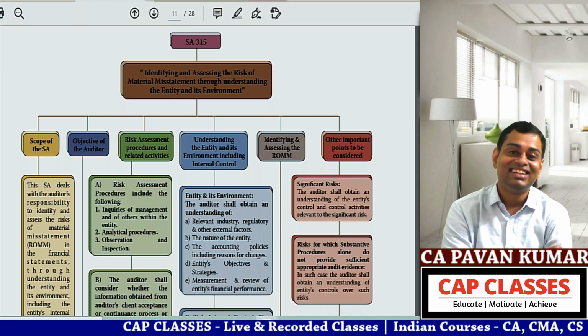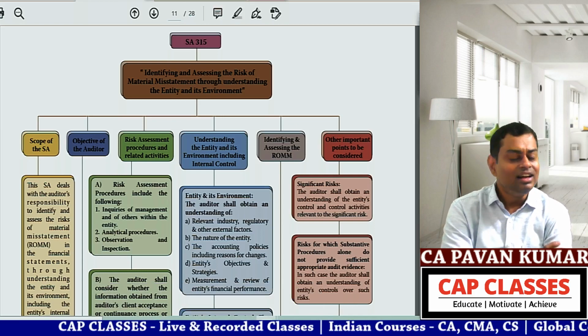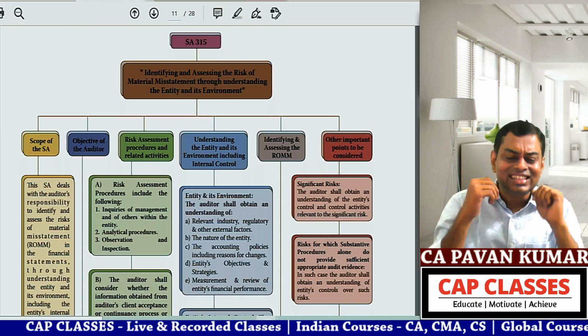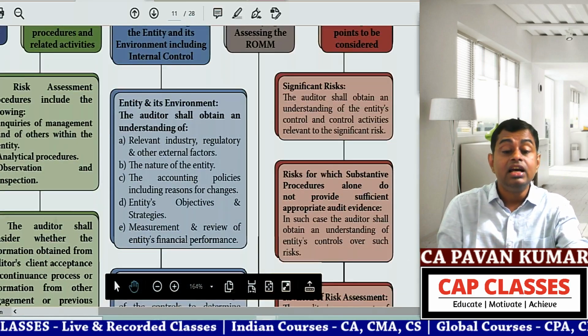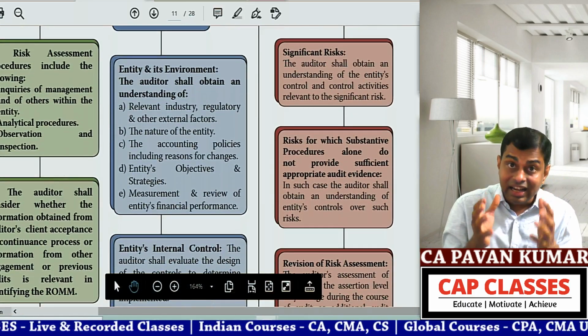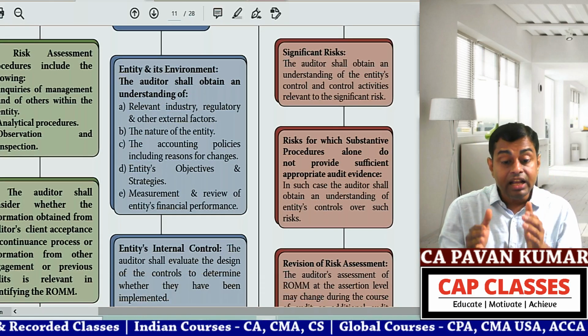Identifying and assessing the risk of material misstatement through understanding the entity and its environment. So tell me one thing, what is the meaning of understanding the entity here? If I am conducting audit of one entity, step 1, I should understand this for better planning, for conducting audit